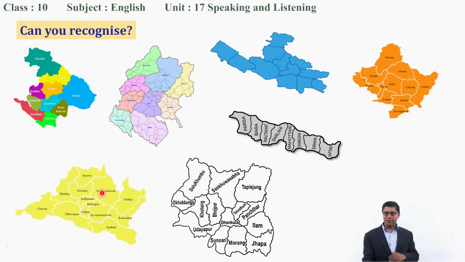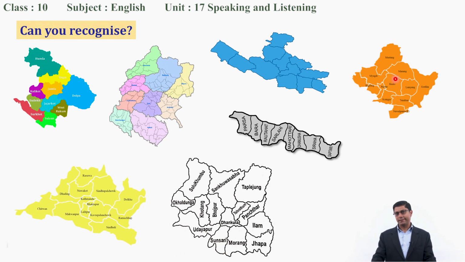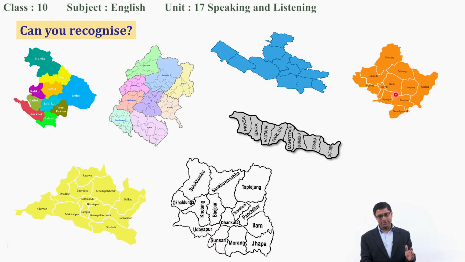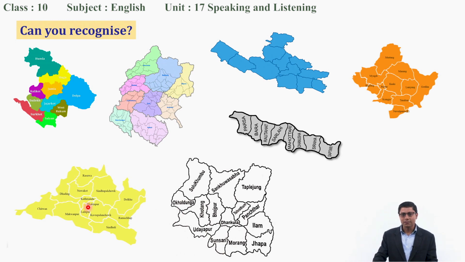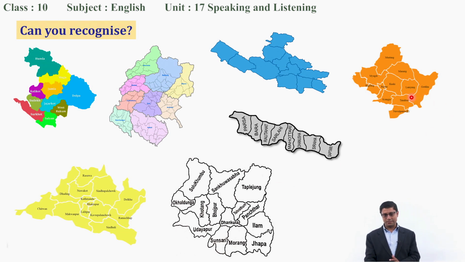Okay, this time. Are you ready for that? Okay. So, in terms of number of districts, let's make a comparison between Gandaki province and Bagmati province. Do you know how many districts there are in Gandaki province and how many districts there are in Bagmati province? Can you say how many districts? Okay. So, Gandaki province has just 11 districts and Bagmati province has 13 districts. So, in terms of number of districts, yes, Bagmati province has more districts than Gandaki province. Okay, that's good.